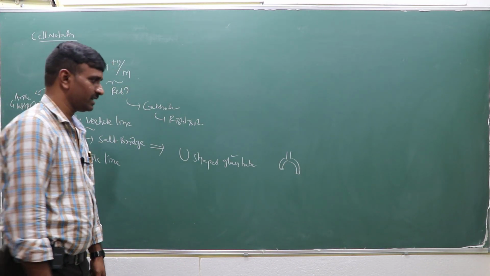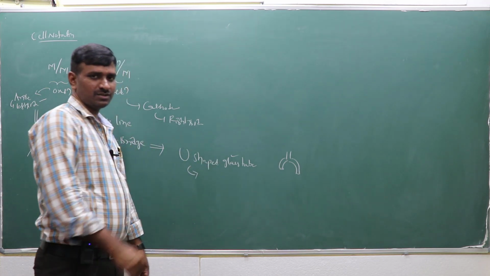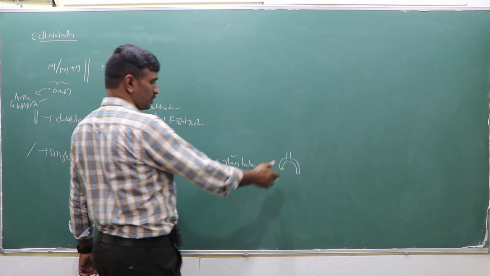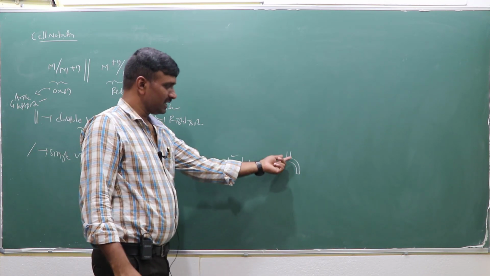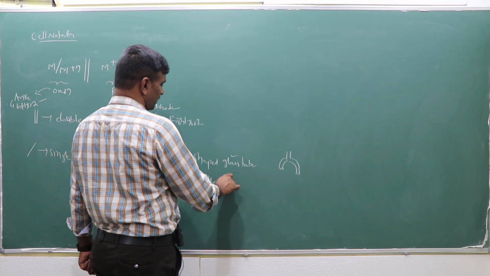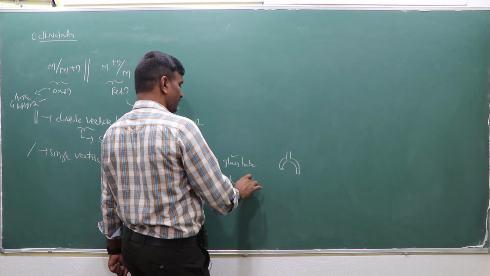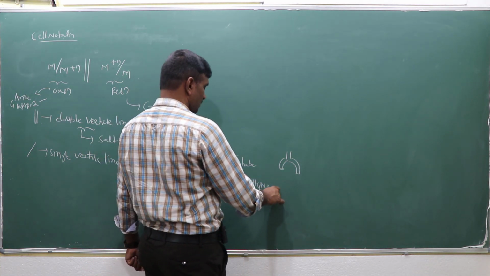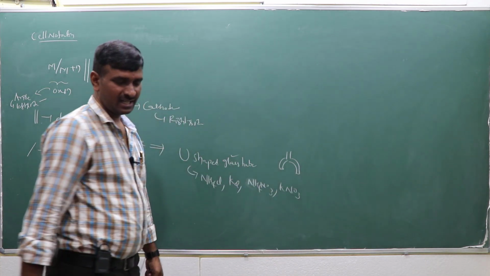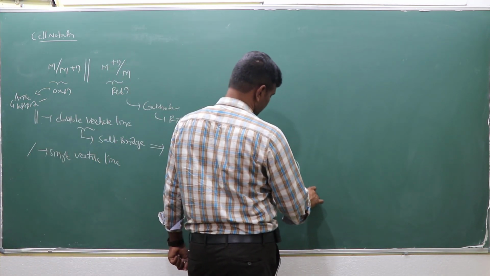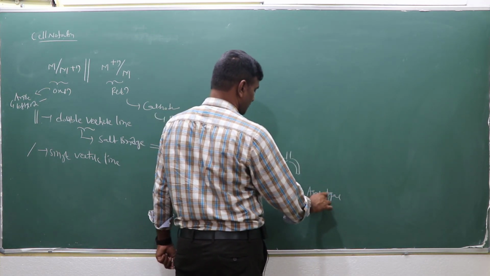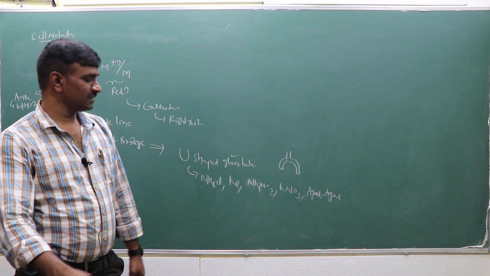We can fill the glass tube with NH4Cl or KCl or NH4NO3 or KNO3, and we also use agar. So we can fill the salt bridge with these materials.